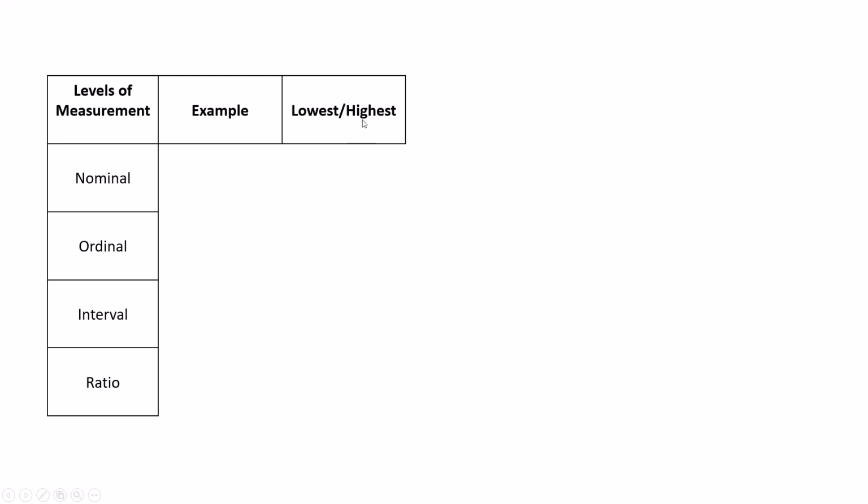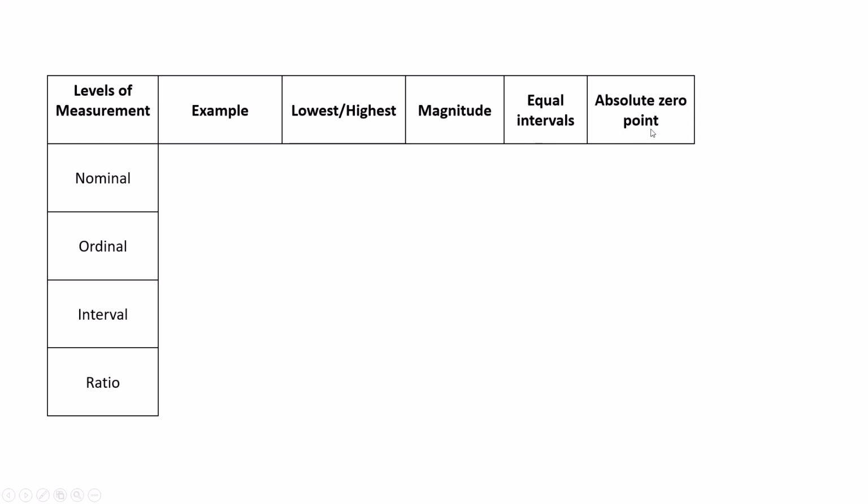The highest level of measurement has magnitude, equal intervals, an absolute zero point, and quantitative values. There are two types, quantitative and qualitative. Quantitative means it is a number, like 100 percentage or 10 numbers.